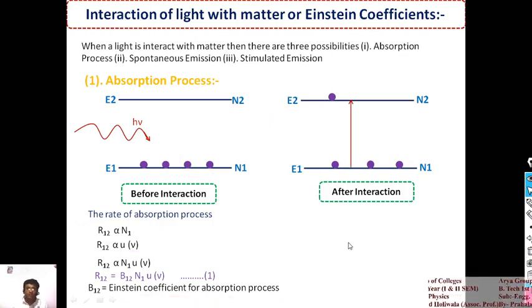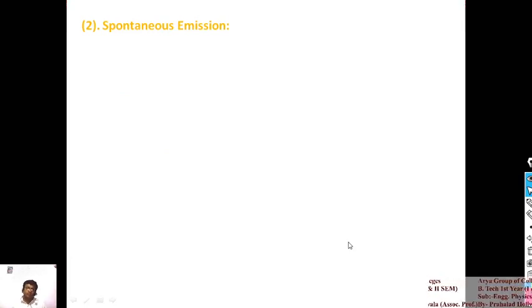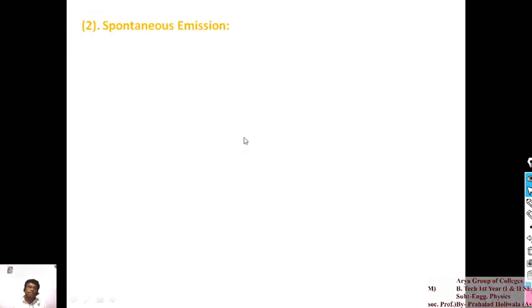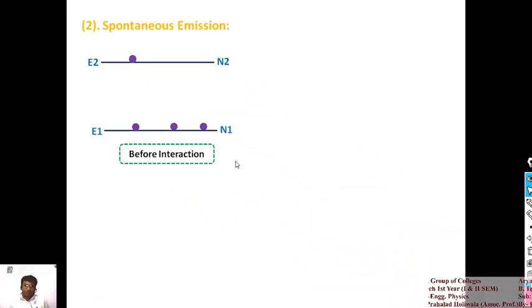Another, second process is spontaneous emission. In the first process, we already reached that level. After that, what will happen? Before the interaction, the electrons are at the higher energy level.